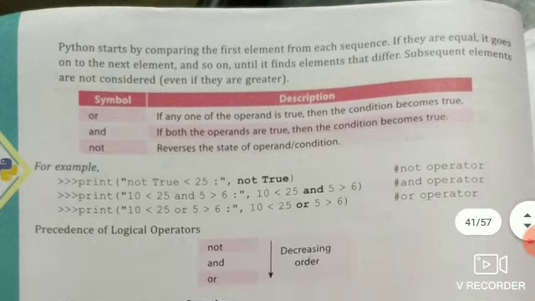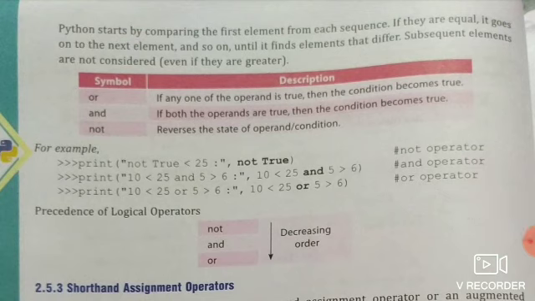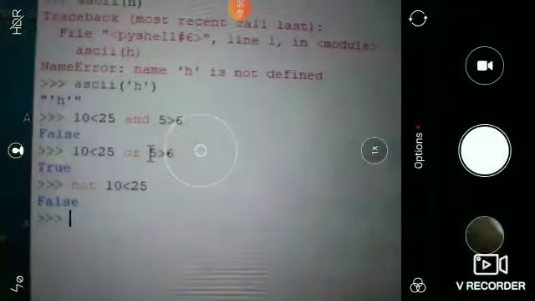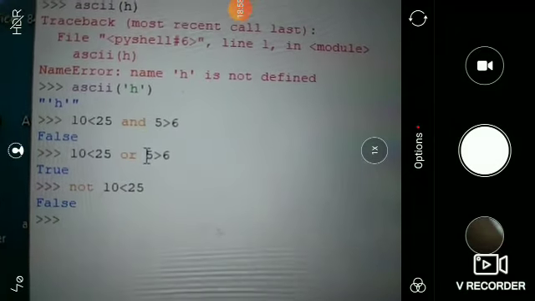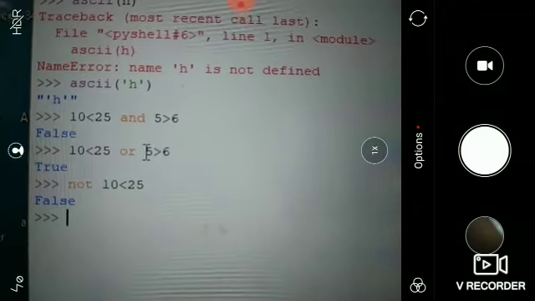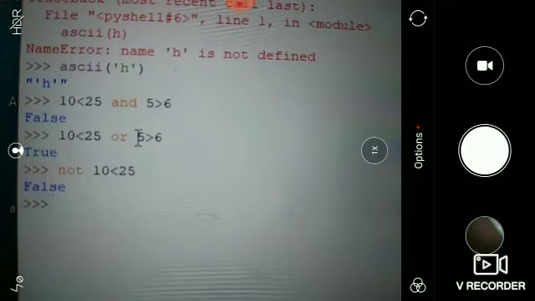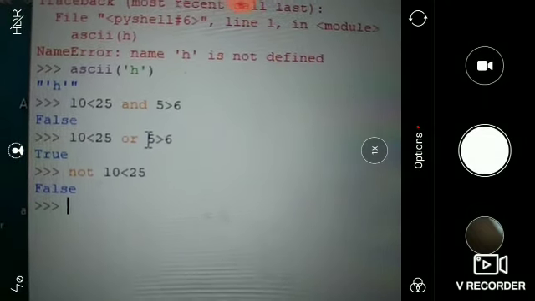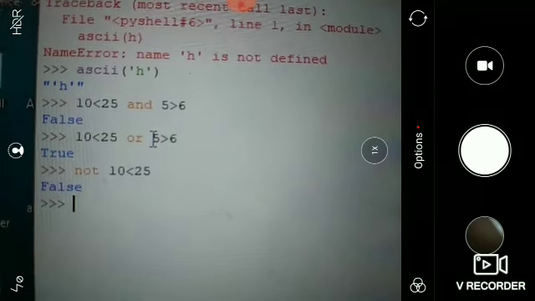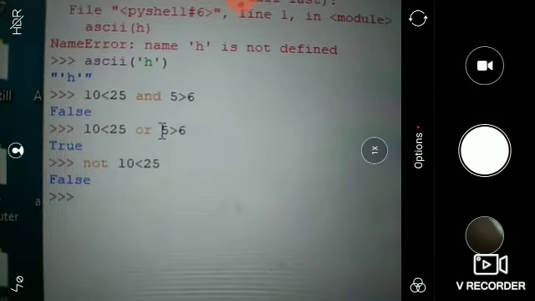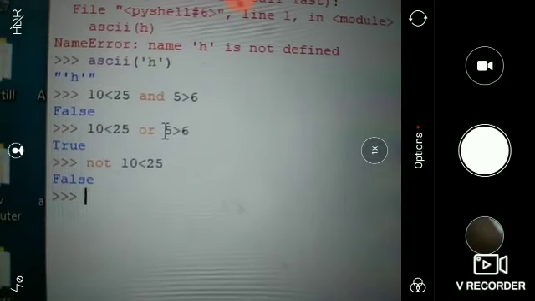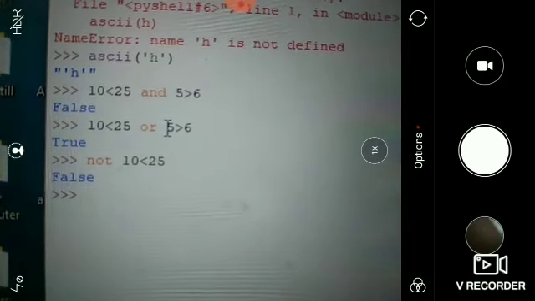So here examples are given, such as print not true less than 25. Here you can see the use of and, or, and not. When we give the expression 10 is less than 25 and 5 is greater than 6, 10 less than 25 is true, but 5 greater than 6 is not true. So it gives us false because both conditions are not true, and we used the AND logical operator.